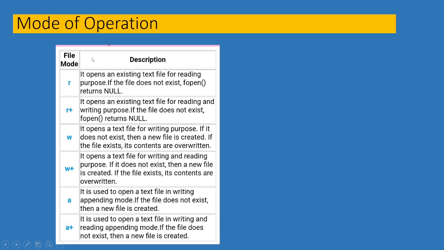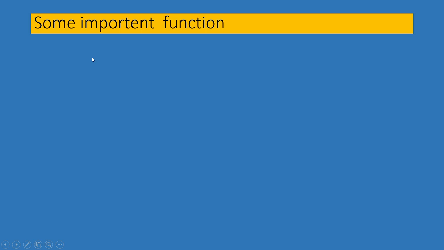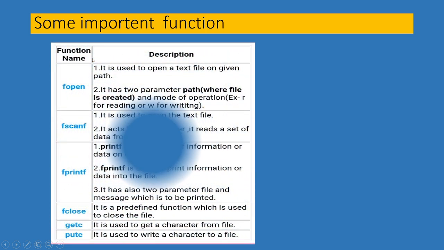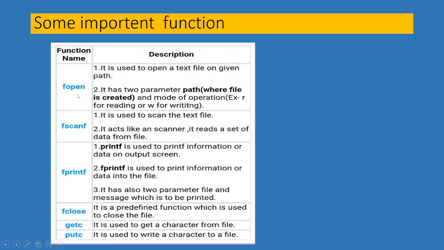Next, some important functions of file handling: fopen, fscanf, fprintf, fclose, getc and putc. The fopen function is used to open a text file at a given path.